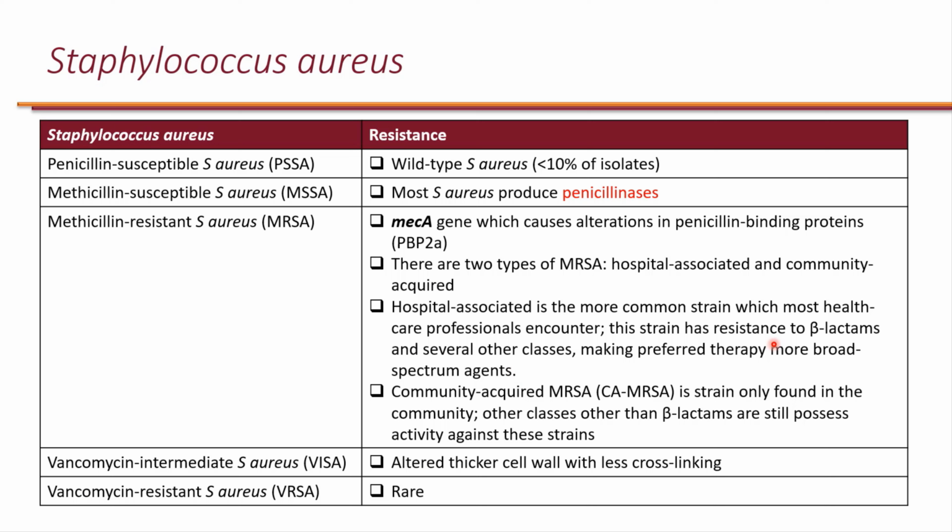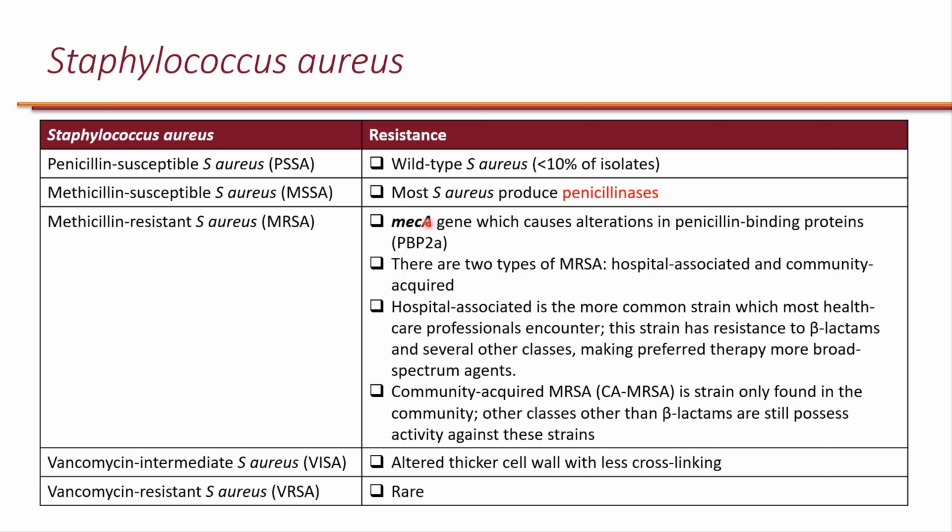This strain is resistant to beta-lactams, with the exception of ceftaroline, and several other classes, making therapy prefer more broad spectrum agents. Now, community-acquired MRSA is a strain only found in the community, and classes other than beta-lactams are still possibly active against these, such as doxycycline, moxifloxacin, and trimethoprim sulfamethoxazole.